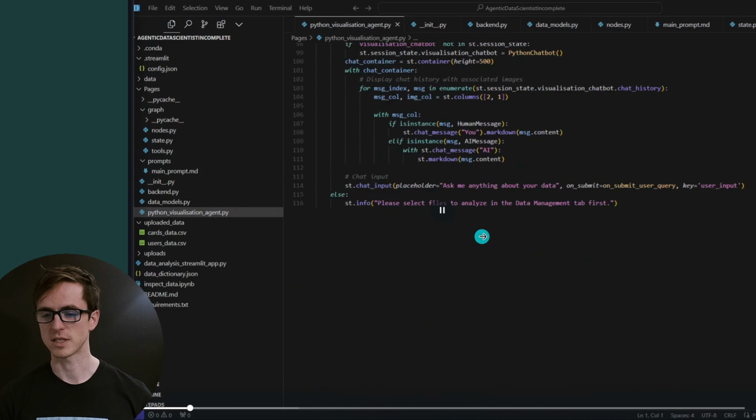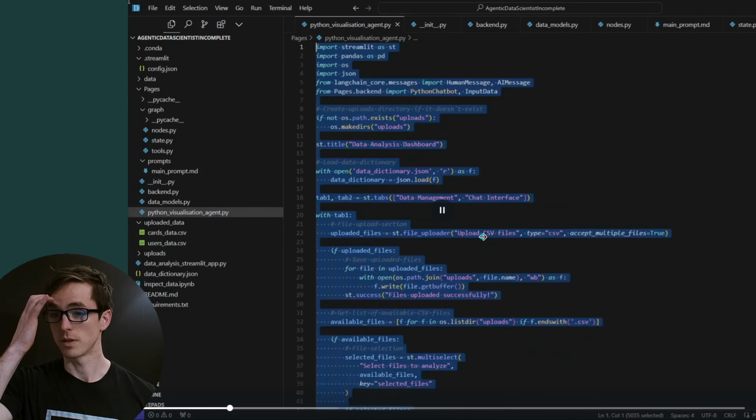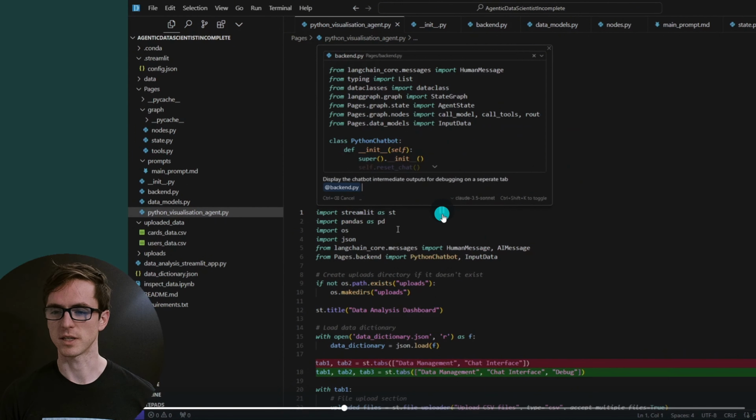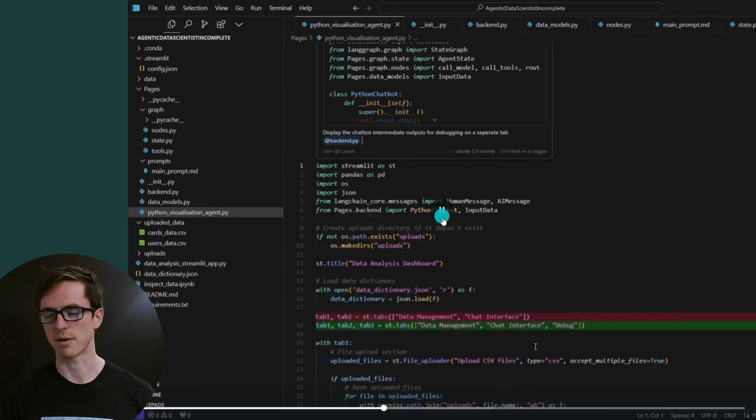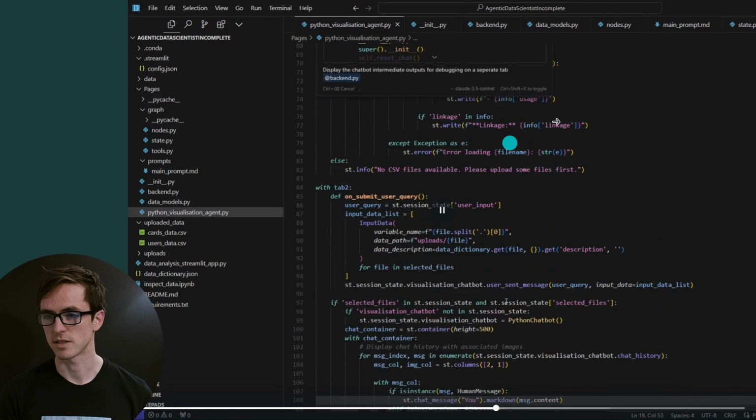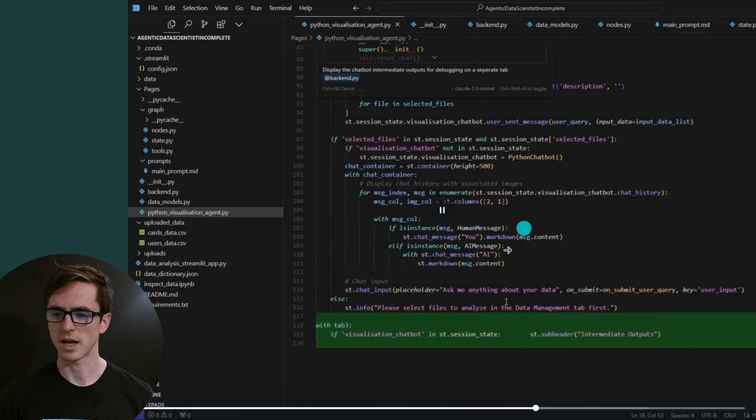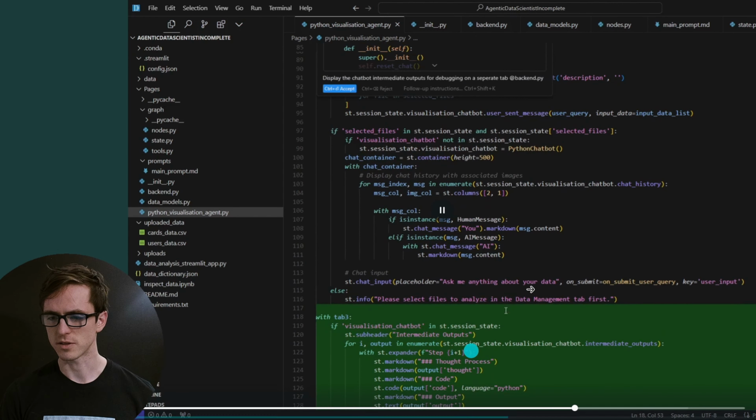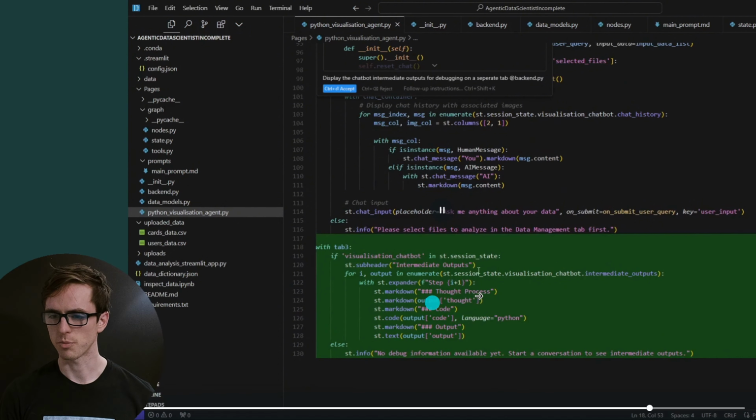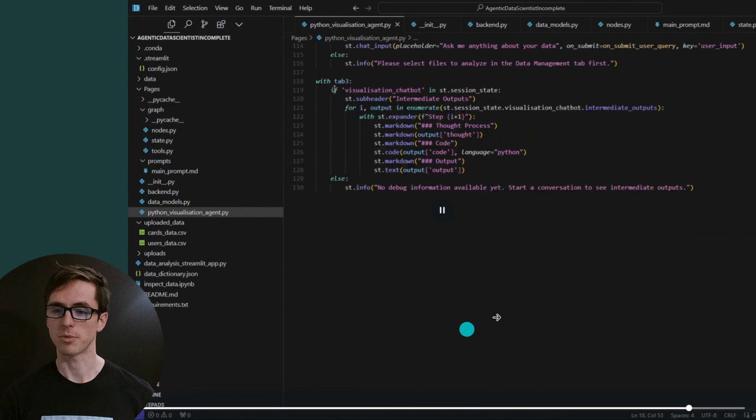So similarly for the front end, I'm going to get Cursor to edit the entire thing, and I'm going to ask it to display the intermediate outputs for debugging on a separate tab again, so that if we want to, we can dive in and have a look at those intermediate outputs. And it's labeled the new tab debug, and now we've got our brand new tab that's looking pretty good, and it's going to display the thought process, the code, and the output of the code.